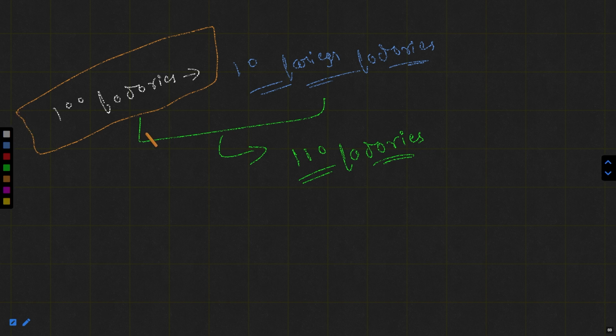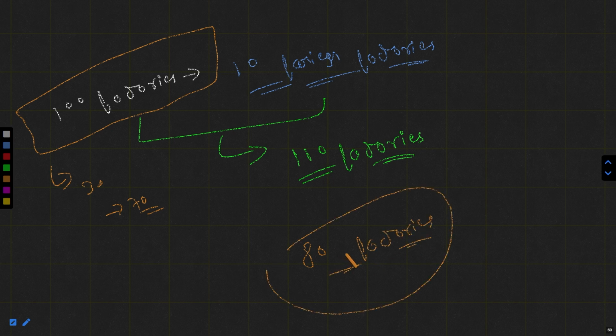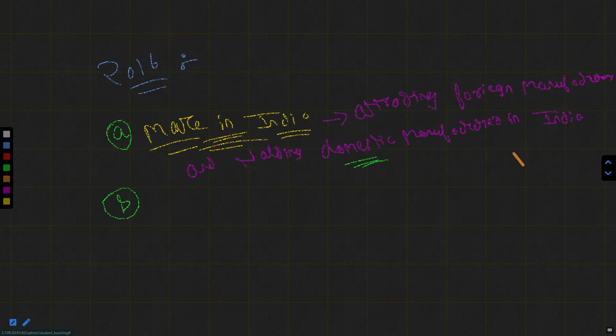If they are leaving and you are inviting foreigners, we will not be able to achieve this target. Suppose 30 of them leave, only 70 are left. 70 plus 10, only 80 factories. What was your target? 110. How much have you achieved? Only 80. A deficit of 30 factories. Got my idea? So that was the Make in India mission.